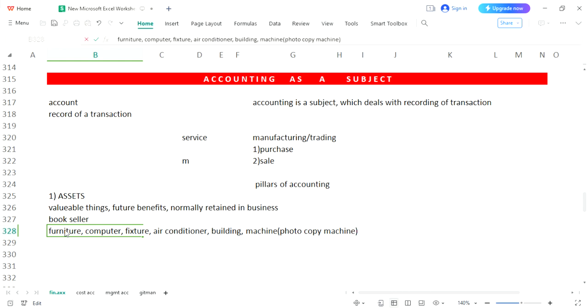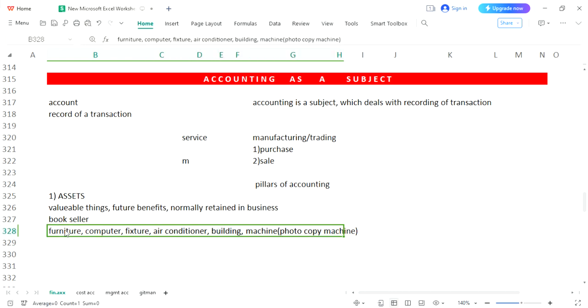Now please make your mind, every element over here which has been selected has some value and some future benefit, and these products will be retained by the owner of the business. So these are assets. The first pillar which we have discussed: assets are valuable things which are retained in the business to get some future benefit. The first element we have completed and we have taken examples as well.